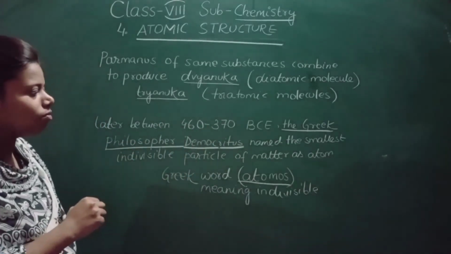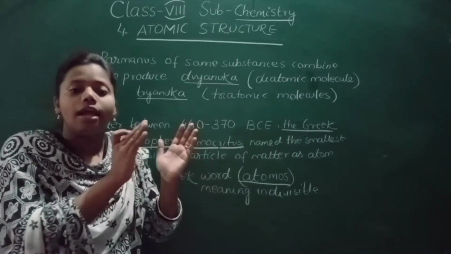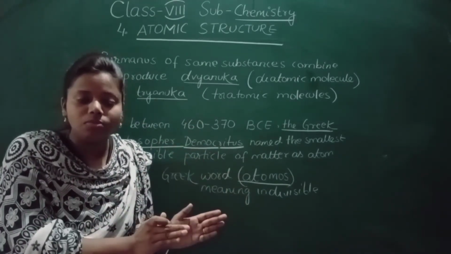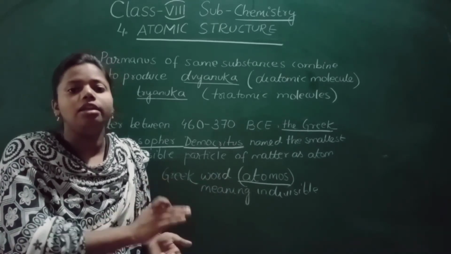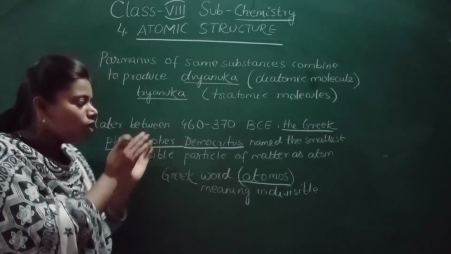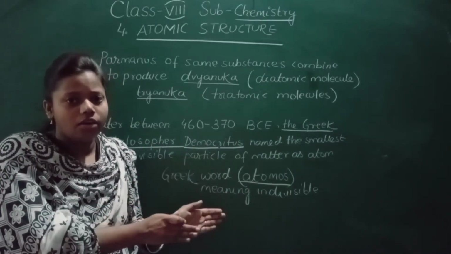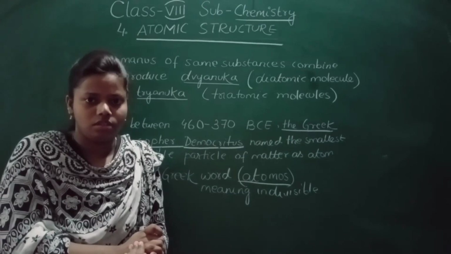Democritus gave the word atom, and this word came from the Greek word atomus. And atomus means indivisible particles. Democritus even said that atoms are always in motion.